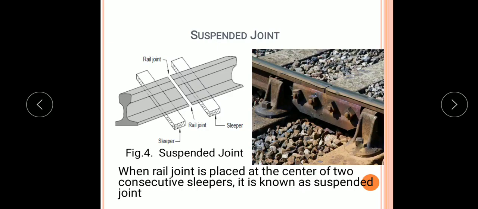The second type is the suspended joint. As the name indicates, it is a suspended type. Here we can see this is a rail section, and these are the sleepers provided, and this is a suspended type of joint. Here these are the two rail sections. When a rail joint is placed at the center of two consecutive sleepers, then it is known as a suspended joint.